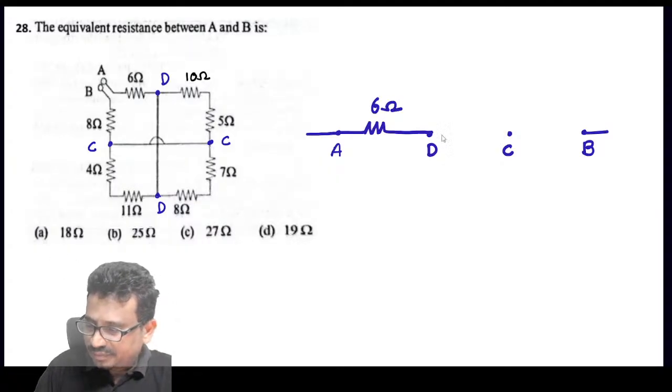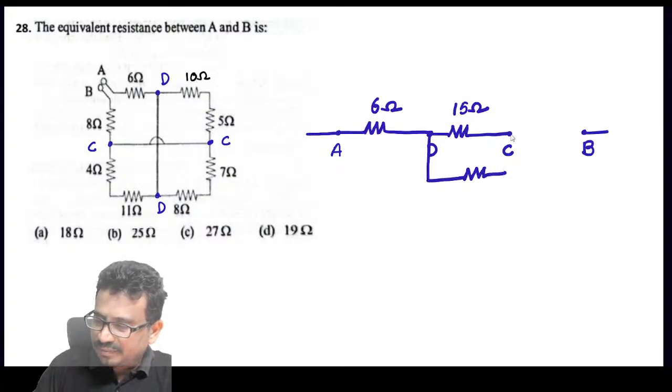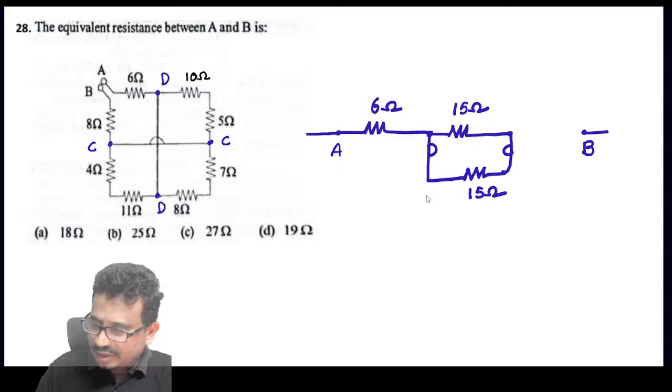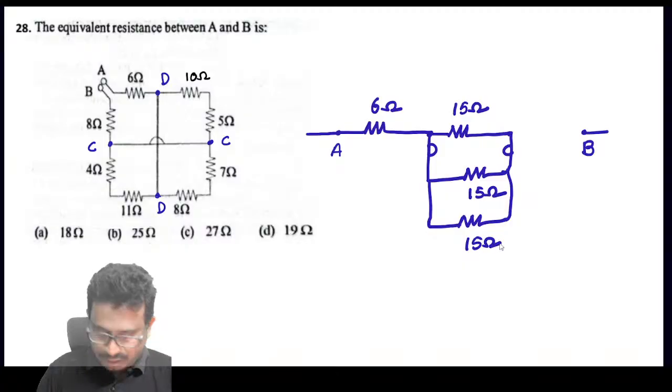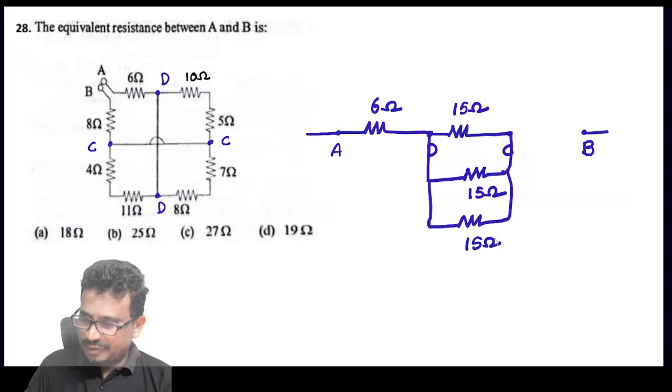C to D, how much is the resistance here? 15. This is 15. Again C to D, this resistance is again 15. Next, again C to D, this is also 15, and this is also 15. Next, C to B, this resistance, how much is the value? It is 8.